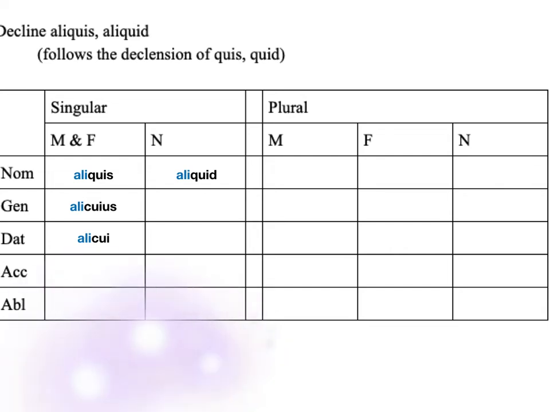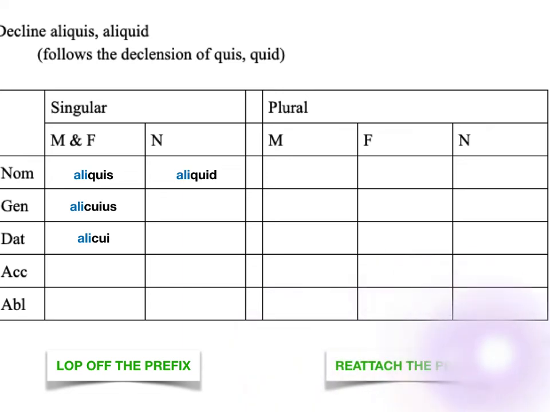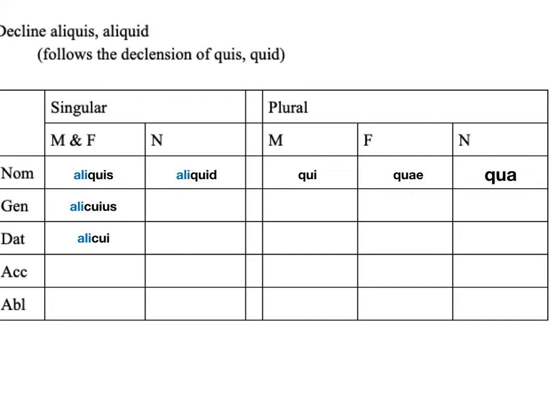All right, that pattern is going to continue not only in the singular, but also in the plural as well. So in the plural of this word, normally we would have qui, quae, quae for neuter. Notice that here I haven't written qui, quae, quae. I've written qui, quae, qua. So that is one difference between the declension of quis, quid and the declension of aliquis, aliquid.